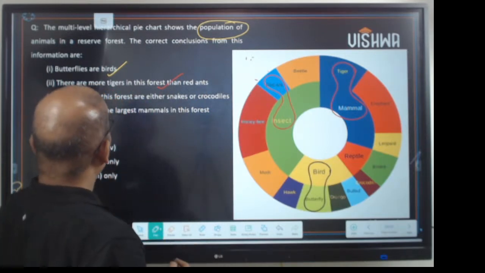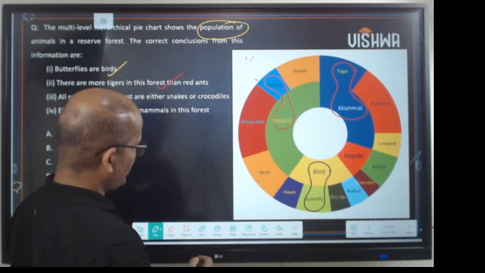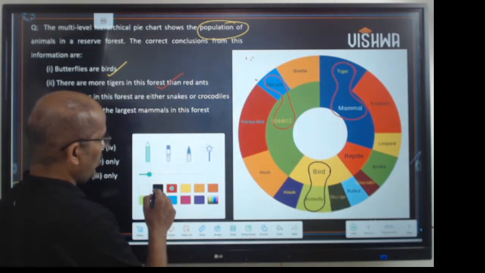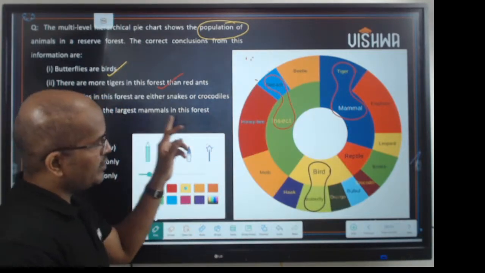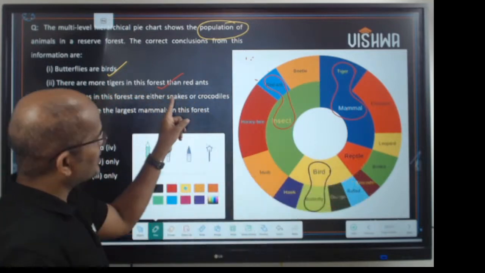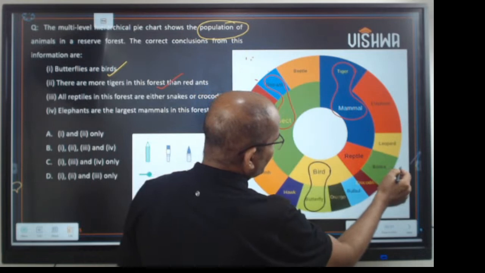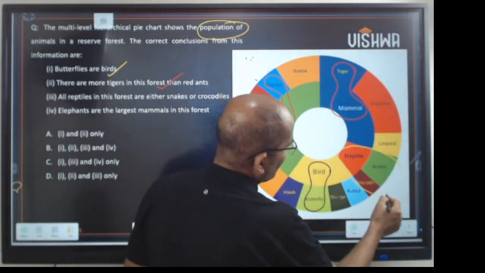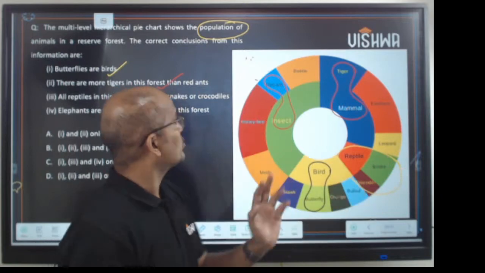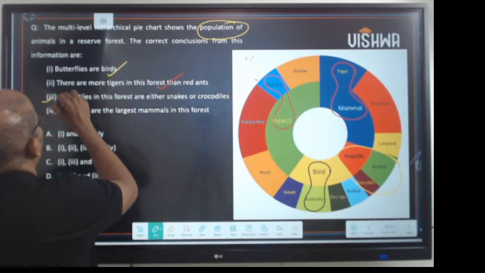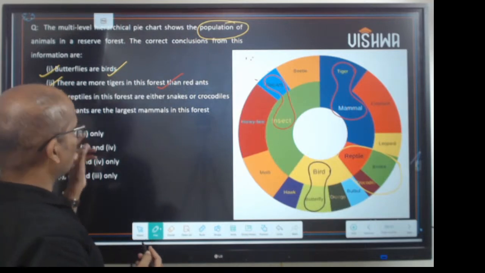Third statement: all reptiles in the forest are either snakes or crocodiles. If you see this part carefully, reptiles are either snakes or crocodiles. So even this is right. So one is correct, two is correct, three is correct. Right? Now the fourth one.